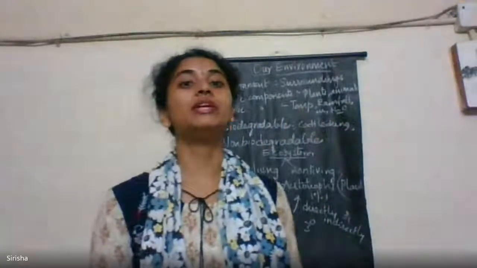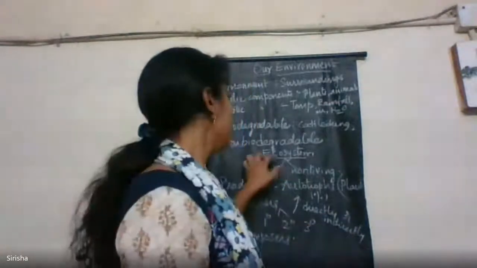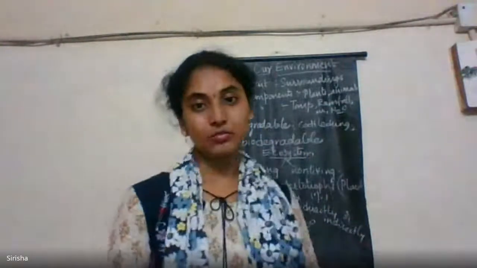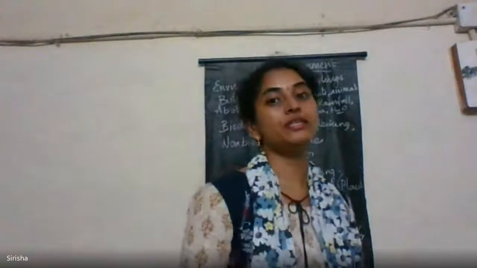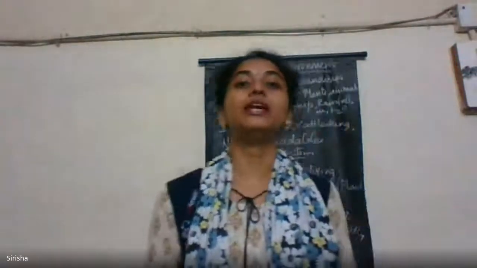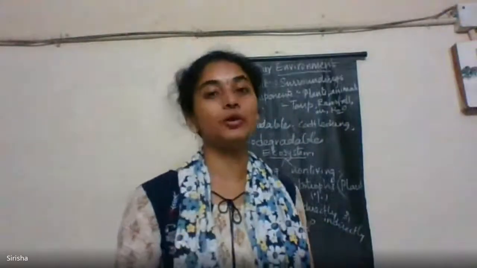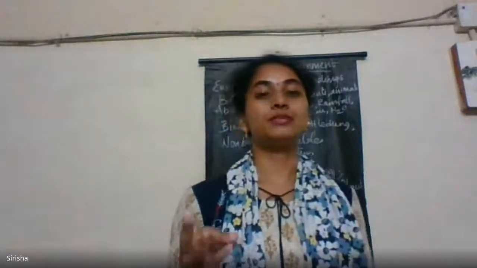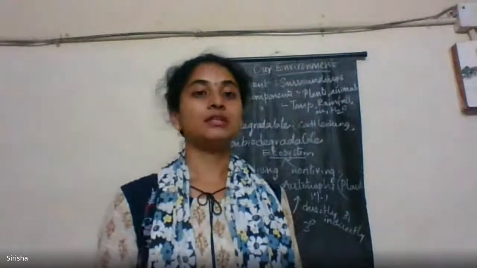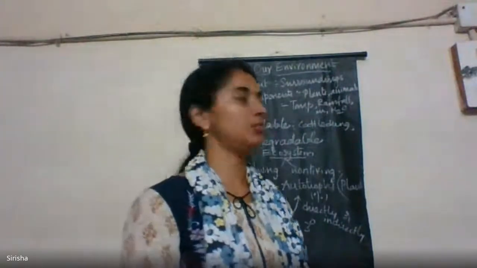Whereas non-biodegradable substances are plastics. So this is the major concern nowadays. Plastic is the major non-biodegradable substance. Even after many hundreds of years, plastic will not biodegrade into the soil. So there are two types of substances, biodegradable as well as non-biodegradable, and these affect the environment. Okay.